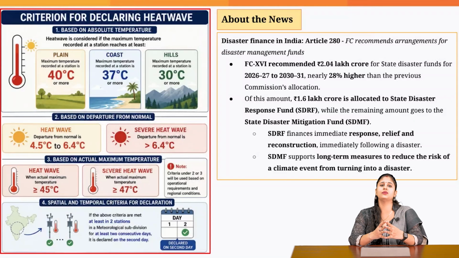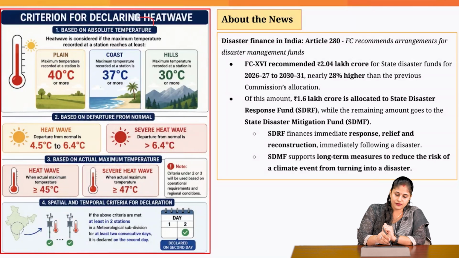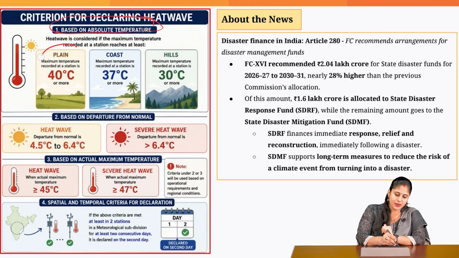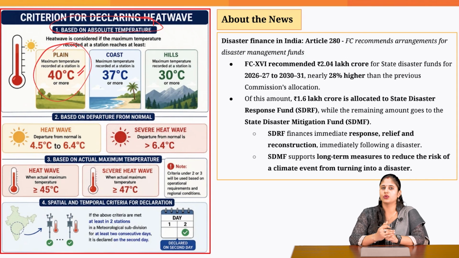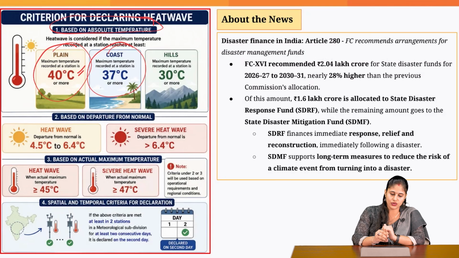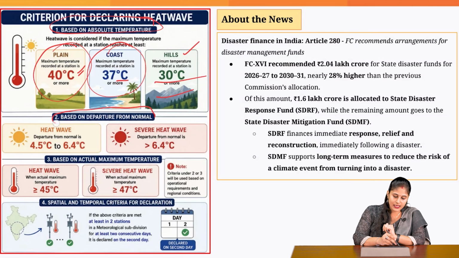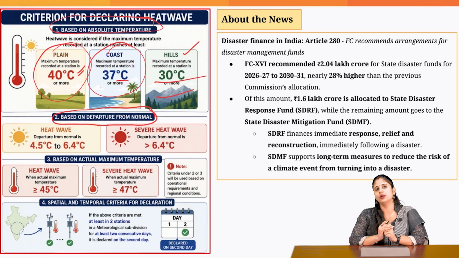Now, the first thing that we need to understand is what is a heat wave. Heat wave is first of all based on the absolute temperature, that is, what is the normal temperature which is observed in a particular region. If it is plain, if the temperature is more than 40 degrees Celsius, then it could be a heat wave situation. In coast, the normal temperature is 37 degrees Celsius, and in hill, the normal temperature is 30 degrees Celsius. Now, let's understand the heat wave based on the departure from the normal temperature.